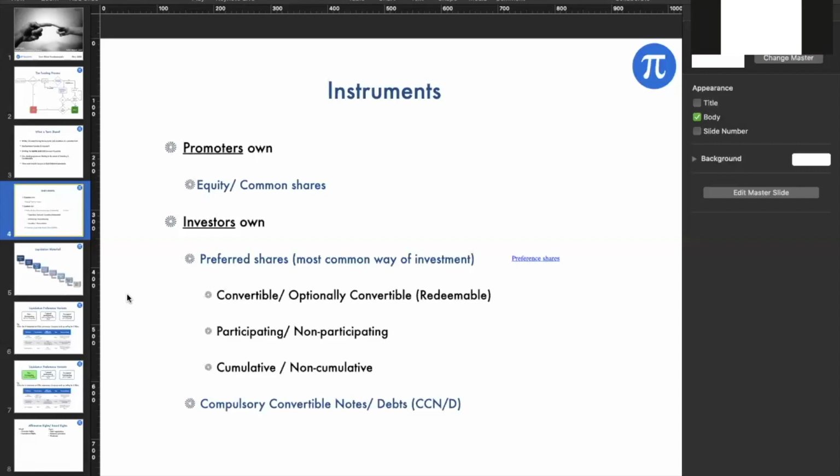I think we'll get to understand this when you also explain the participating, non-participating, and the difference between the two, right? Yes, sure. There is more to come here.